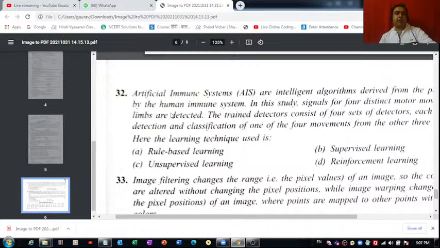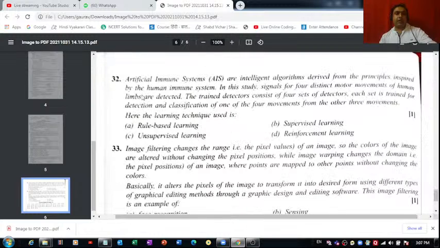Then we have question number 32: artificial immune systems are intelligent algorithms derived from the principles inspired by the human immune system. In this study, signals for four distinct motor movements of human limbs are detected. The trained detectors consist of four sets of detectors. Each set is trained for detection and classification of one of the four movements from the other three movements.